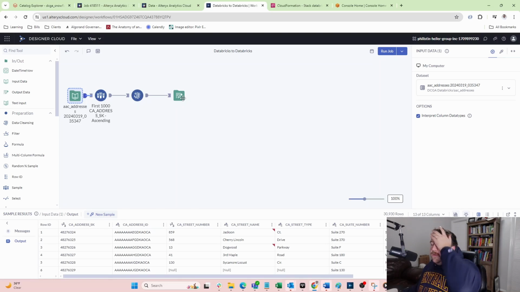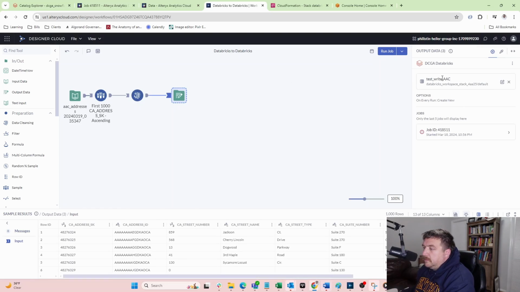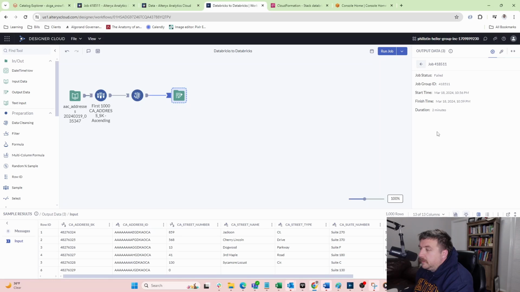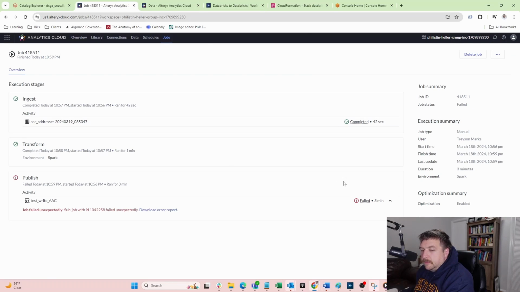And then I try to do the write back function again. So this is the Databricks creating a new table, all this stuff. Got the same kind of error, failed unexpectedly, don't know what's going on.